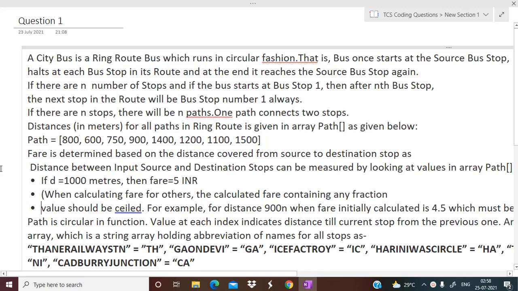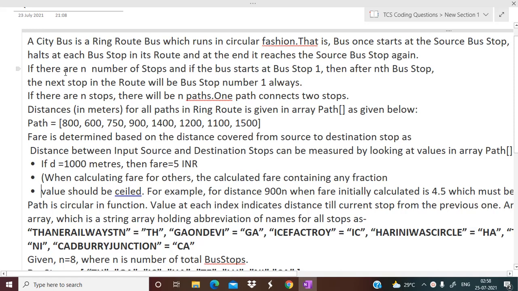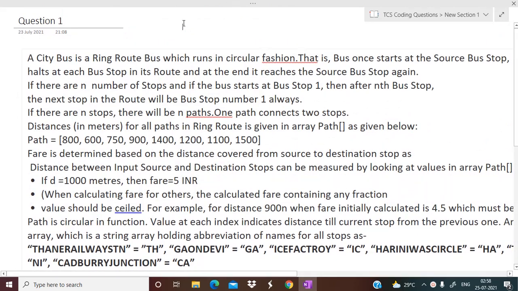As I just told you, this was the question that was asked in TCS. Now, talking about the length, it is kind of lengthy, but don't think that if it is lengthy then it will be difficult too. When I explain, you will come to know how easy the question is. So make sure to read the question properly and then come to any conclusion, right?